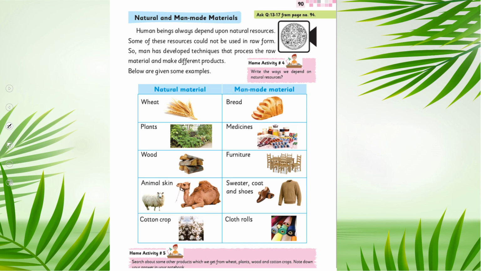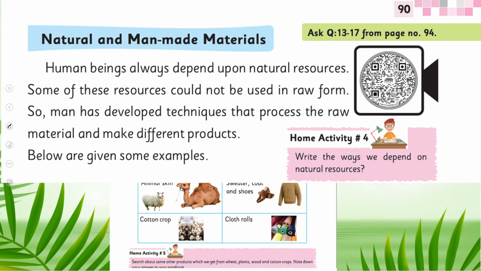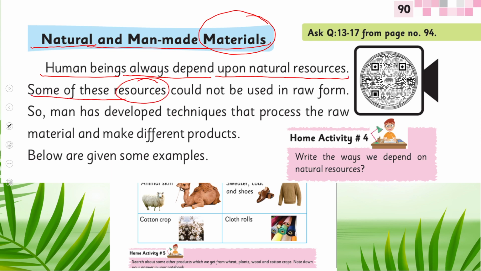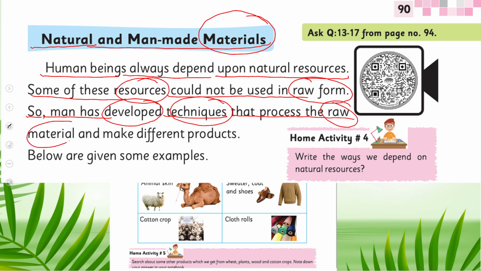So, from here we will move forward towards the reading page. Quickly put your fingers where I will read. Natural and man-made materials. Human beings always depend upon natural resources. Some of these resources could not be used in raw form. So, man has developed techniques that process the raw material and make different products. Below are given some examples.